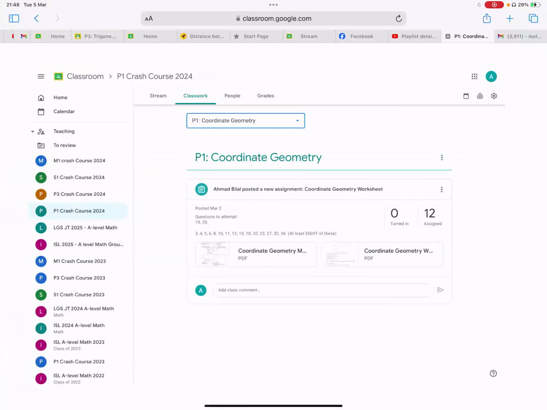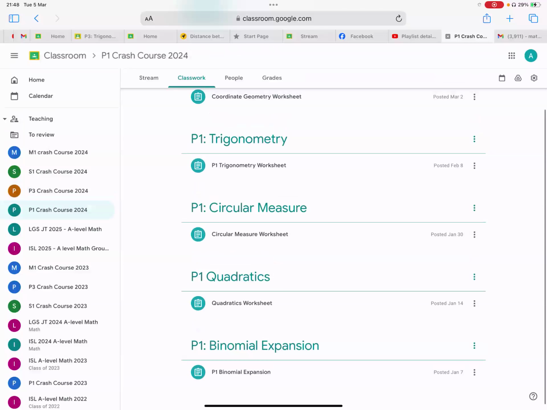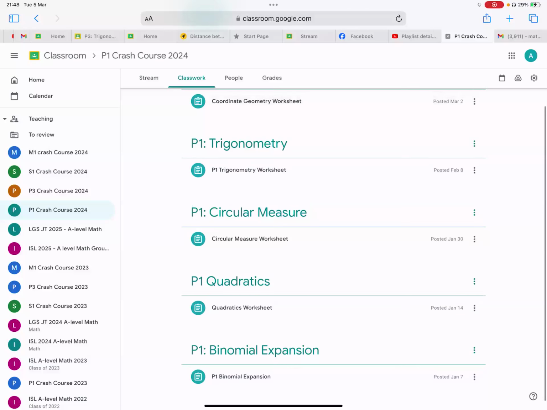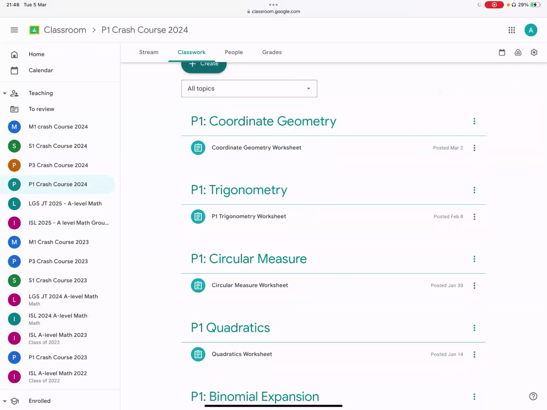Please also do something about these worksheet submissions. Start submitting them if you haven't been doing that. That is extremely important. Otherwise, you just keep forgetting stuff. It's very common in A-levels that you are about to approach exams, as in you have exams in 2 weeks, and then you realize you've forgotten everything. You don't want that to happen.